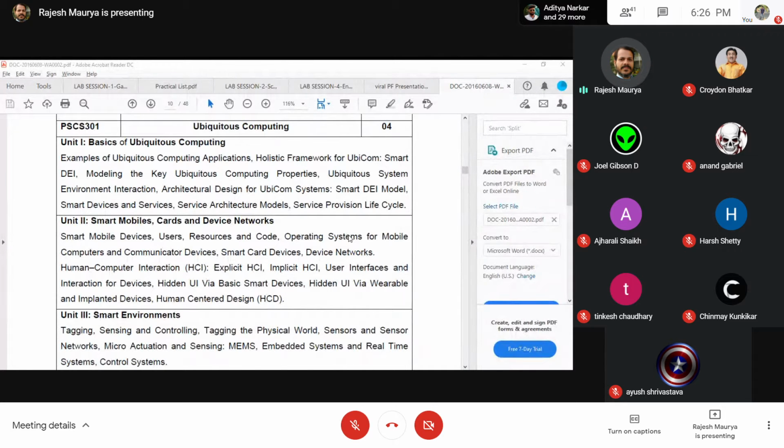smart device variations. So you will discuss the smart device variations. And we have seen that there are different types of smart device variation, including the smart mobile device. And there's going to be a little bit more focus on the smart mobile devices.